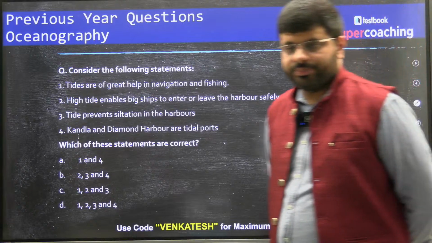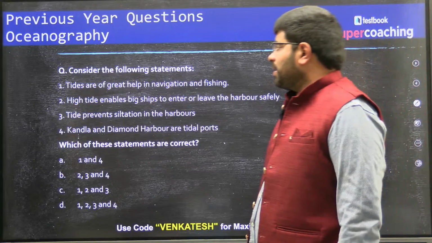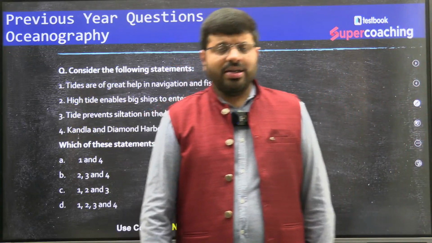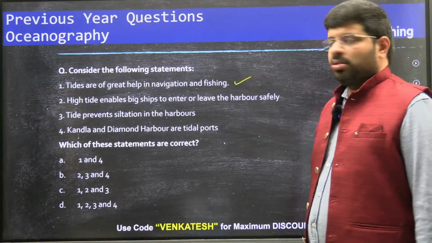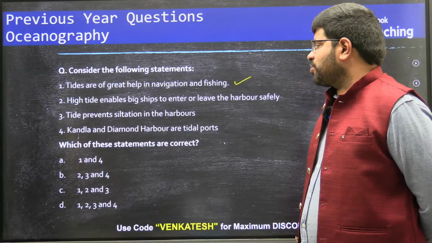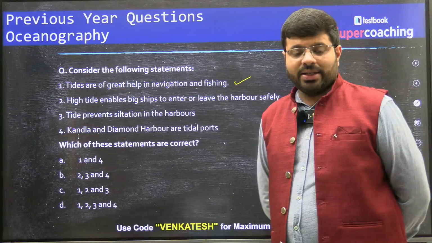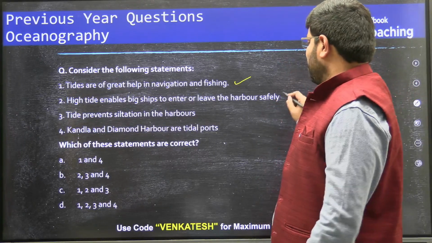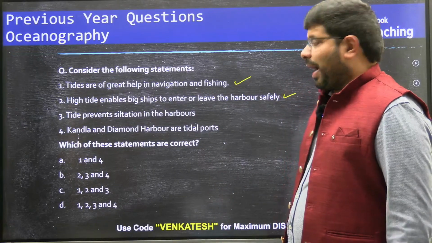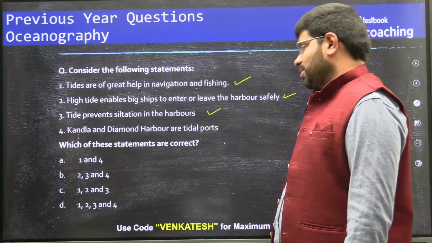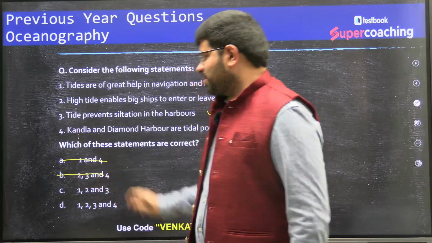So next question. Consider the following statements. Tides are of great help in navigation and fishing, isn't it? Definitely, tides are of great help in navigation and fishing. Yes. High tide enables big ships to enter or leave the harbor safely, because there is more depth. Silt is not at all a challenge now. Yes. And the high tides prevent siltation in the harbors. This is also right. So 1, 2, 3 are right. So you can eliminate these.